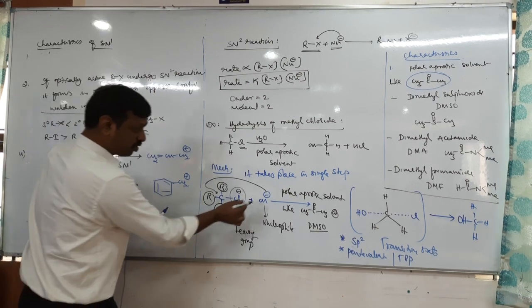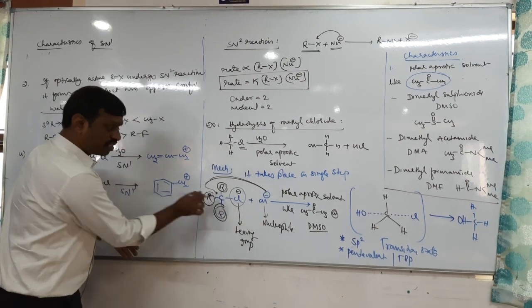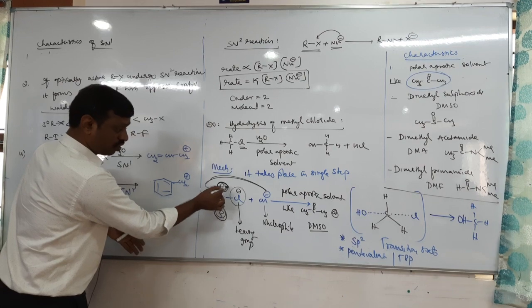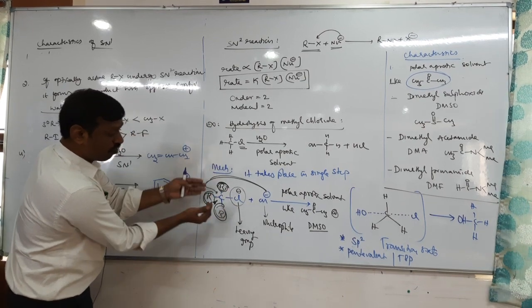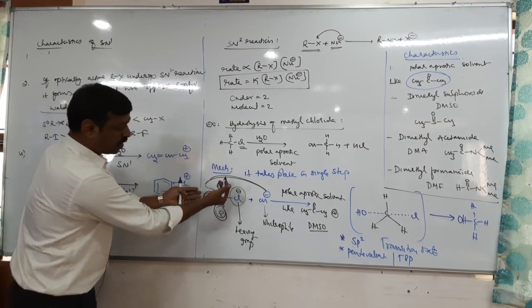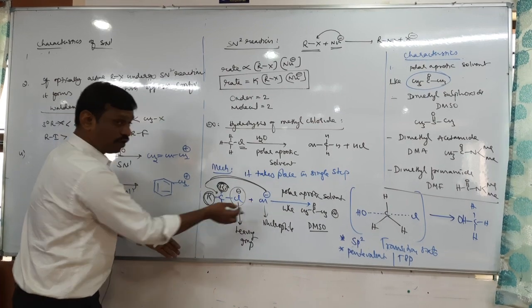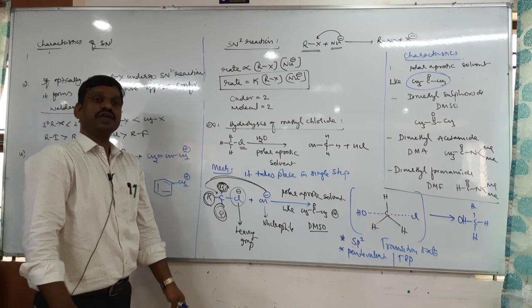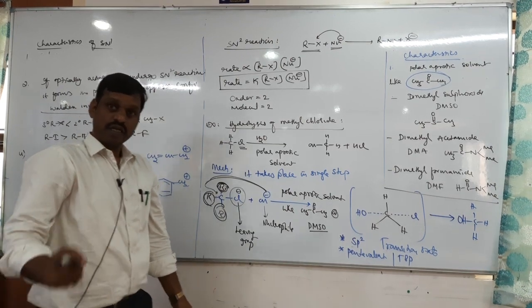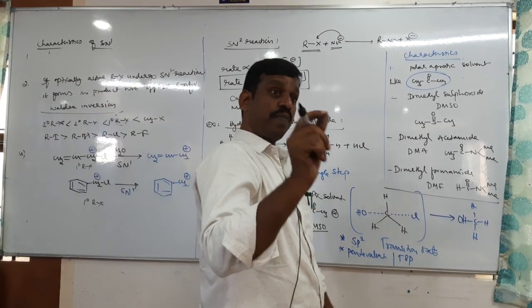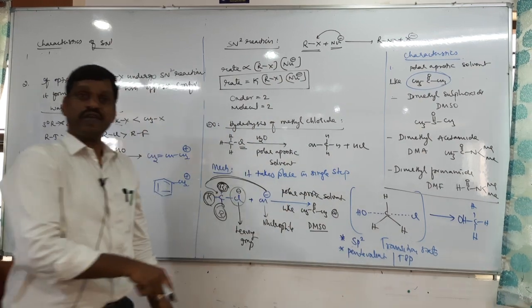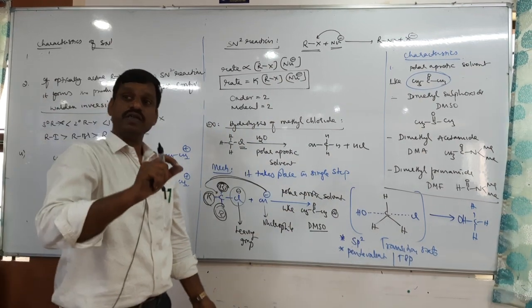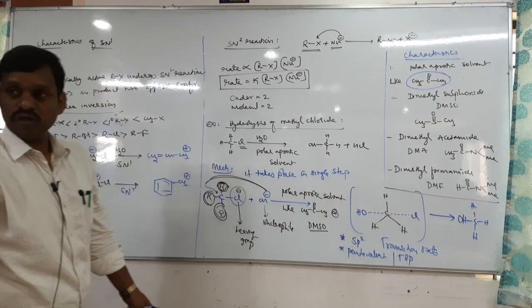When R groups are present, the nucleophile cannot attack so easily on this carbon, because the R groups occupy the space around it. That is called steric hindrance. SN2 reaction depends on steric hindrance. SN1 reactivity depends on stability of carbocation.